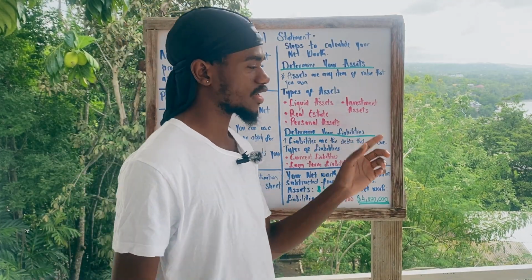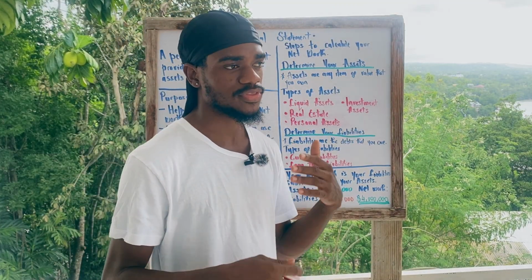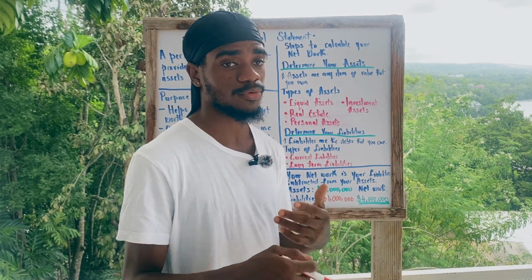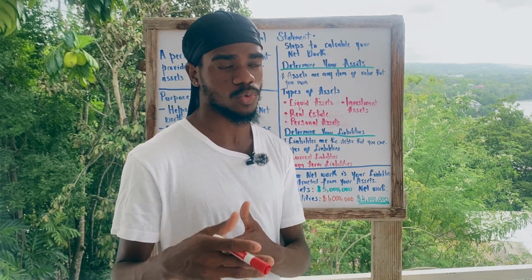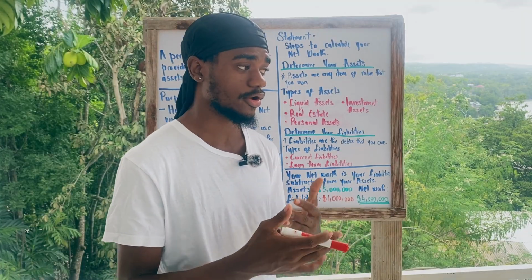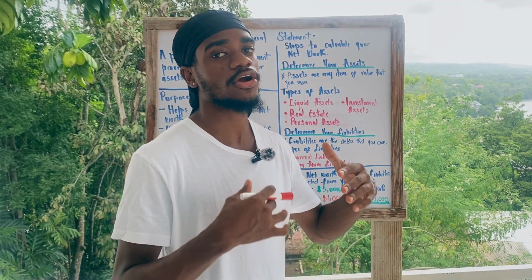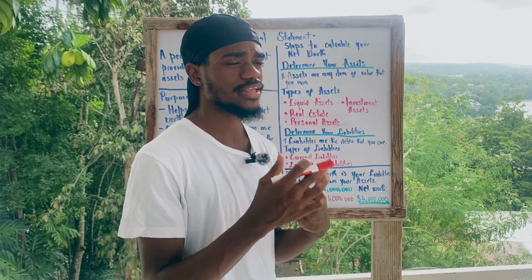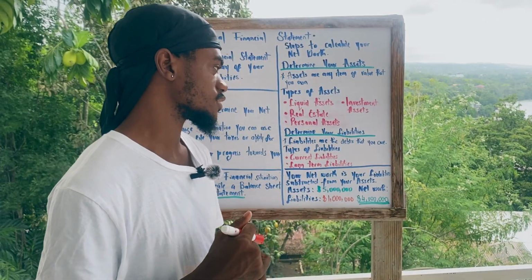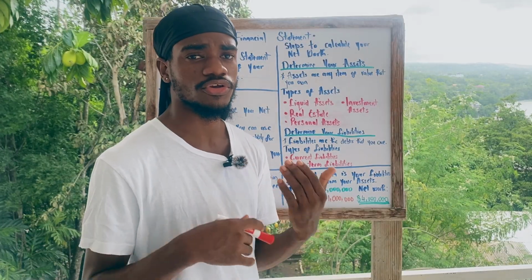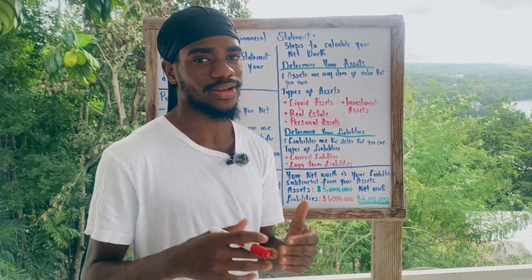The last type of assets is investment assets. These include any form of investment, so any stock portfolio, any bond holdings, any mutual funds, any commodities like oil or gold that you've invested in. These are investment assets, and when you're creating your personal balance sheet, you're going to evaluate all of these investment assets. Then, after you've determined your assets, you're going to determine your liabilities.